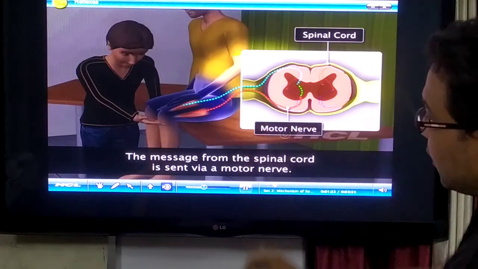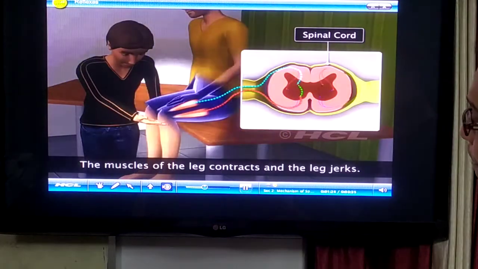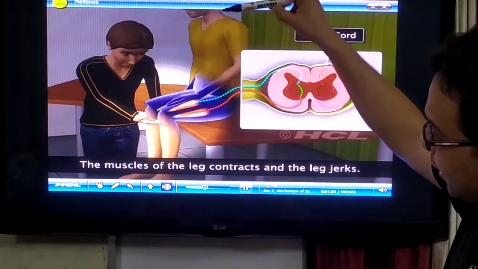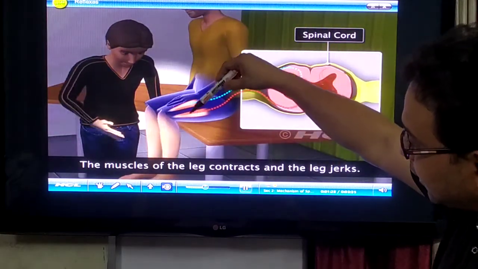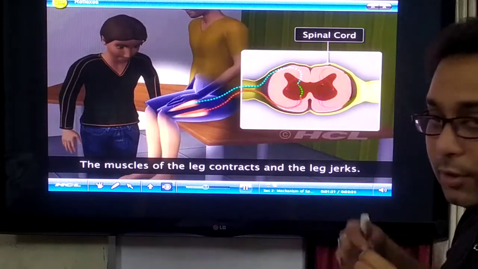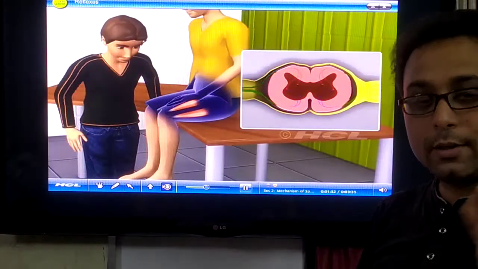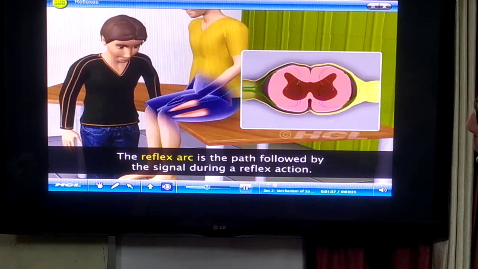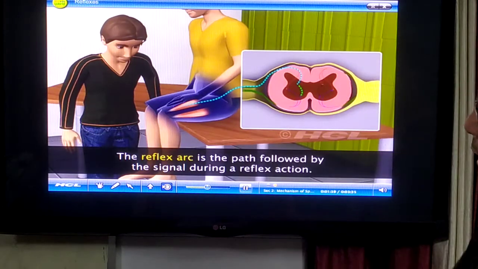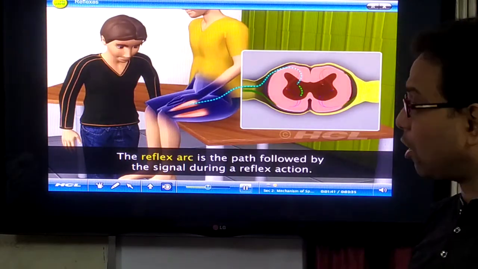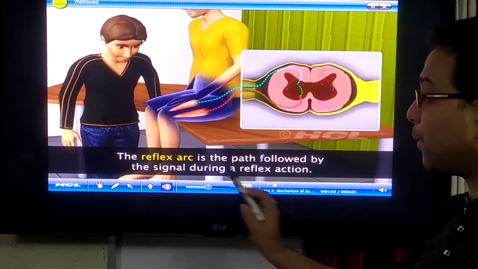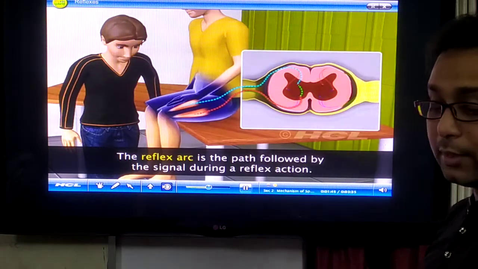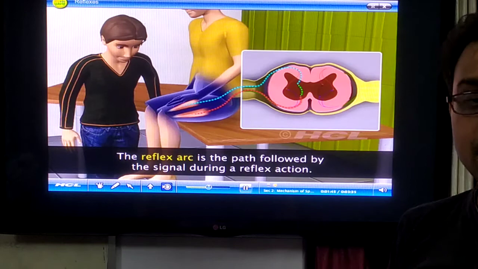The motor neurons get the response, and that is very quick. It comes to the effector, the muscles, so the muscles act and move. This total pathway is called the reflex arc. It is the path followed by a signal during the reflex action.